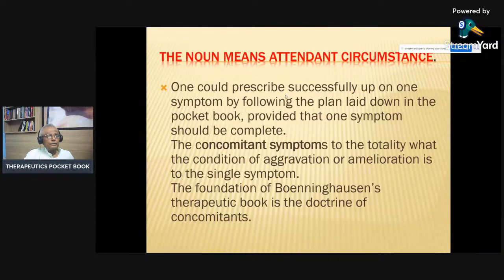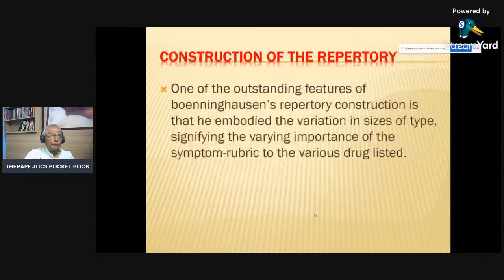circumstances. One could prescribe successfully upon the symptoms by following the plan laid down by the pocket books, provided that one symptom could be complete. At least one symptom has to be complete. The concomitant symptoms to the totality are what the conditions of aggravation or amelioration are to the single symptom. The foundation of Bonninghausen's therapeutic basis is the doctrine of concomitant.